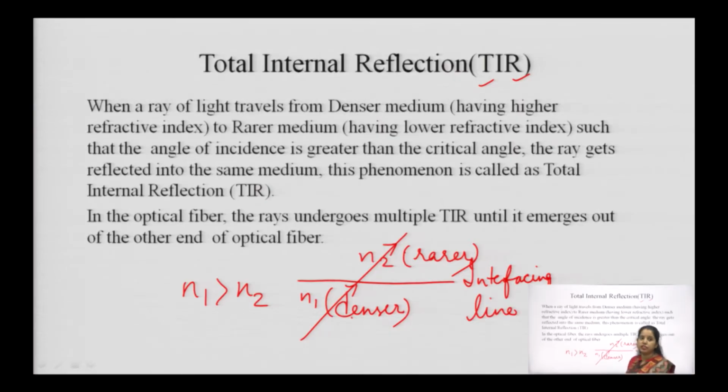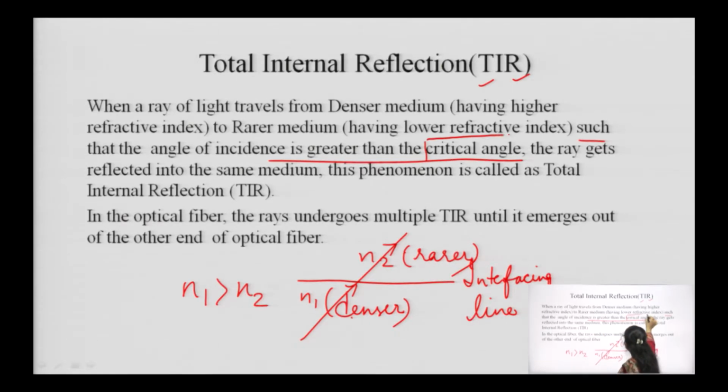The first condition which is applicable for the TIR is that we have to take two different media having two different refractive indices and one should be higher than the other, and the light is incident upon the denser medium and then it moves towards the rarer medium, such that the angle of incidence is greater than the critical angle.